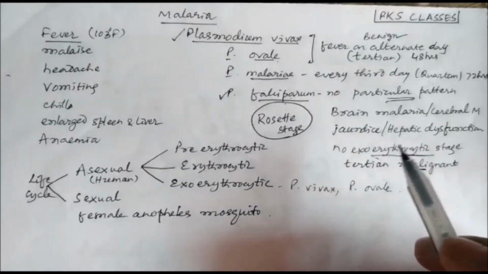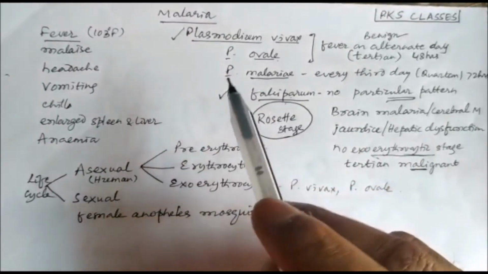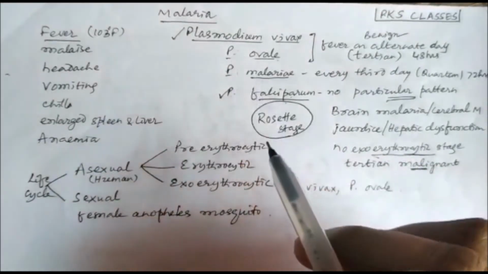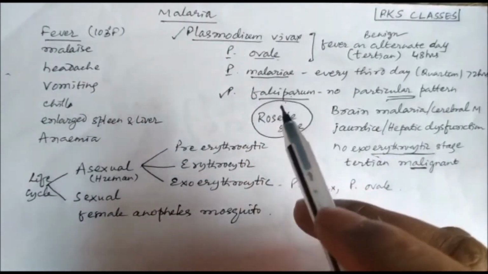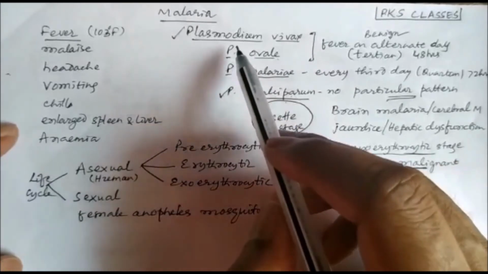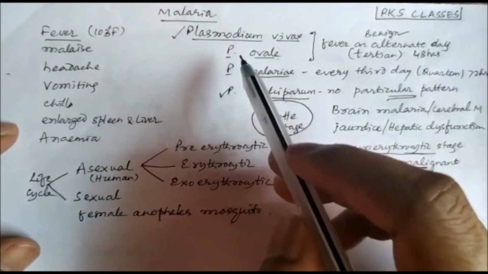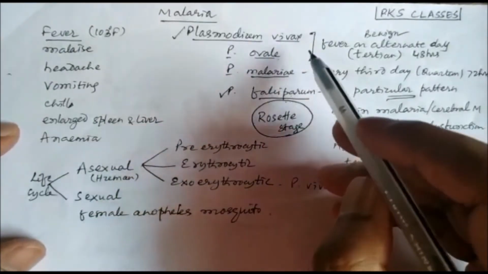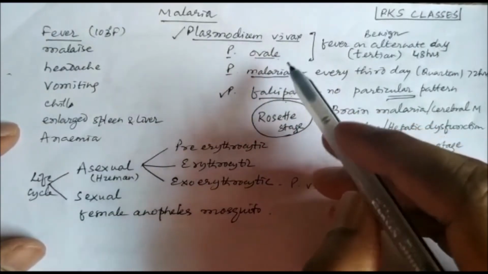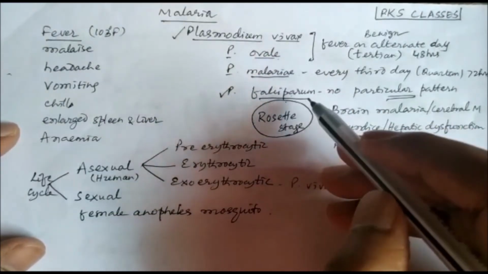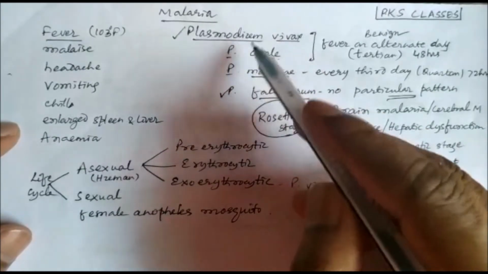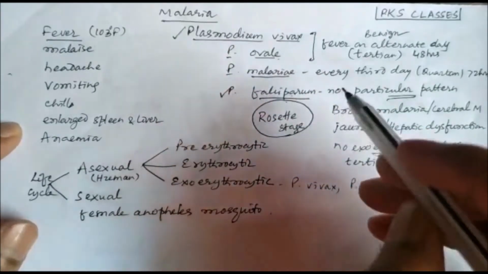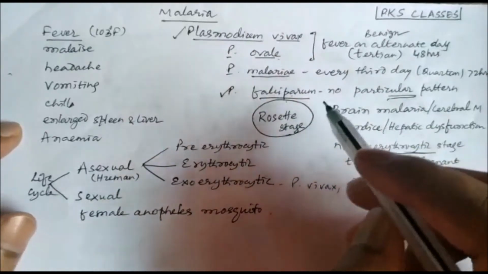Namaskar. Today we'll study anti-malarial drugs, which act against malaria. Malaria is caused by Plasmodium, a protozoa, and there are four species: Plasmodium vivax, Plasmodium ovale, Plasmodium malariae, and Plasmodium falciparum. In India, Plasmodium vivax and Plasmodium falciparum are the two main species present.